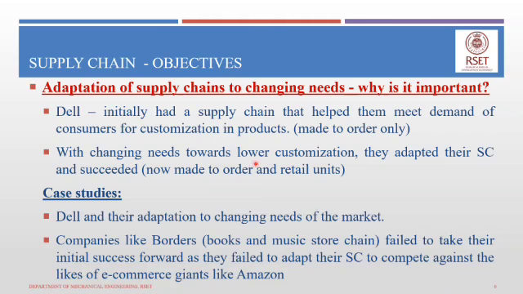With lower demand for customization, they had to adapt their supply chain, so that instead of only made to order, they also started planning for made to stock. With the current condition of lower levels of customization required, Dell adapted and is succeeding because now they have a supply chain that can meet both made to order and made to stock or retail units. So adaptation is very important. We can clearly see examples of companies adapting and succeeding, and some not adapting to changing needs and failing. You can go through these case studies in the textbook.